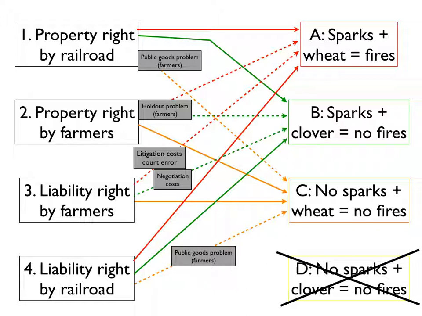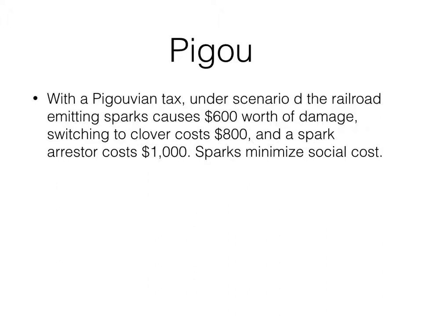We talked about that last scenario where the crop damage was $600, switching to clover was $800, and a spark arrestor was $1,000. Friedman uses this to explain why Pigouvian tax does not necessarily lead to an efficient outcome. With a Pigouvian tax, if the railroad is causing $600 worth of harm to the farmers, then it has to pay a $600 tax, according to Pigou. The externality damage is $600, so impose a tax on the railroad of $600. So the railroad pays a $600 tax.